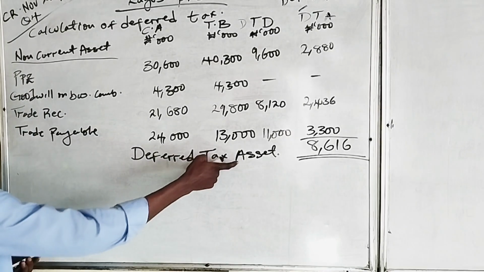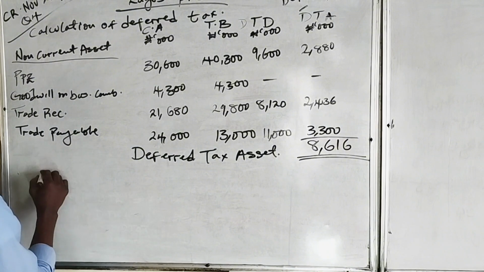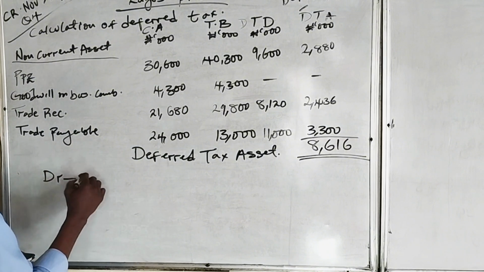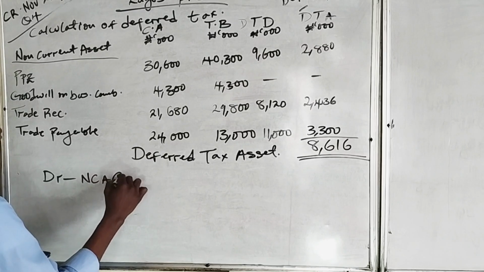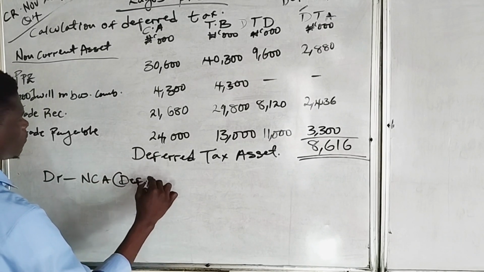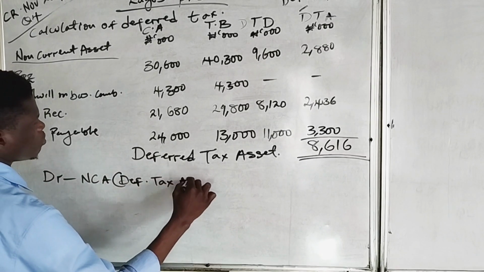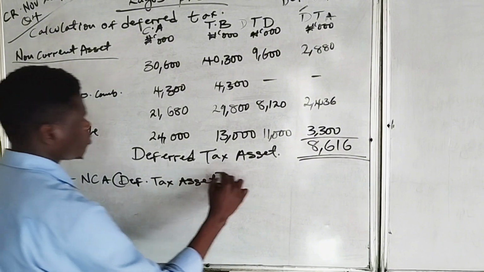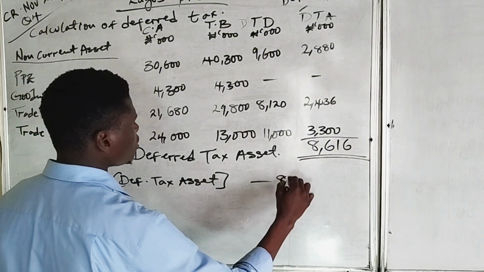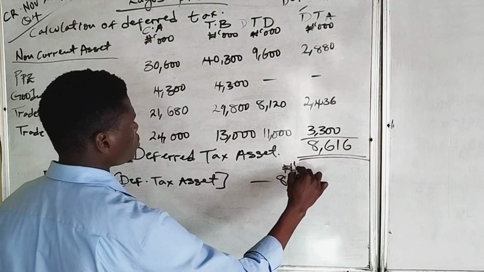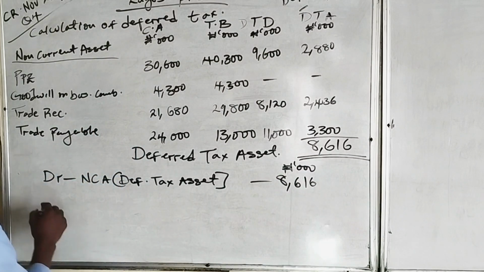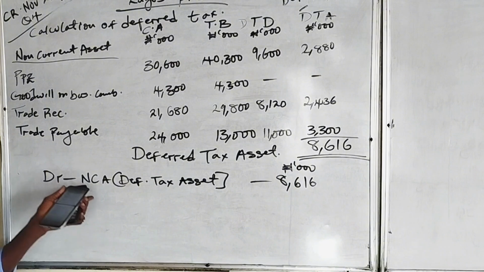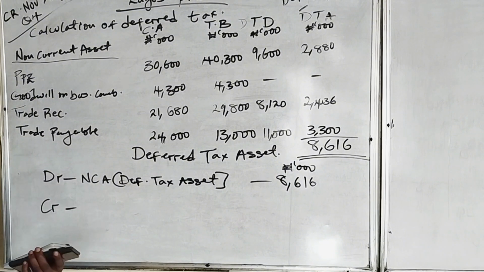Remember that if we have deferred tax assets, the computation is we will debit the non-current assets, which is deferred tax assets, by 8,616,000, and we would have credited income tax expense.